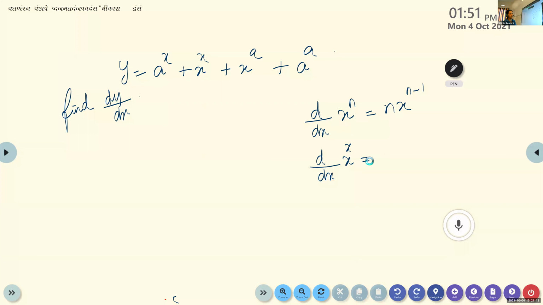So look at this function. It's an important 1 mark question. What is the derivative of x raised to n? Gayatri? n x raised to n minus 1. What is the derivative of x raised to x? Aryan? Derivative of x raised to x. Yes, Aryan. What is the derivative of x raised to x?